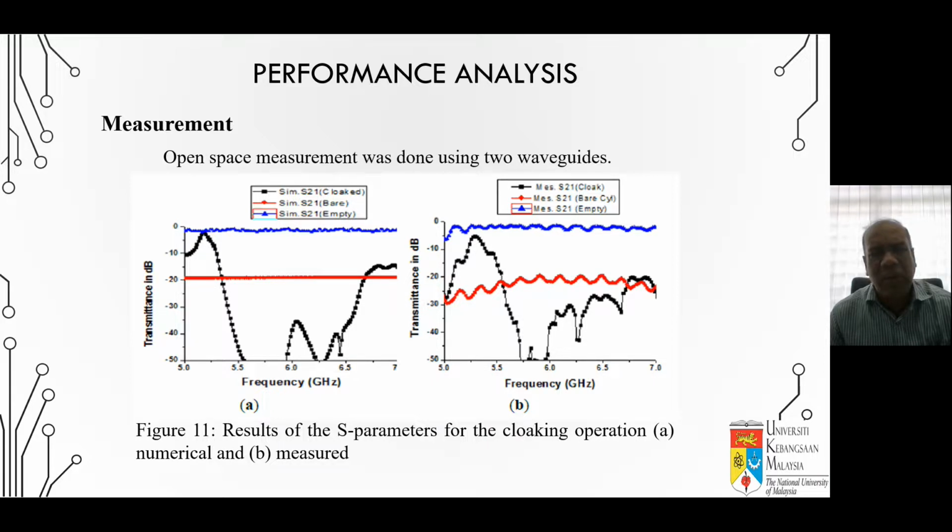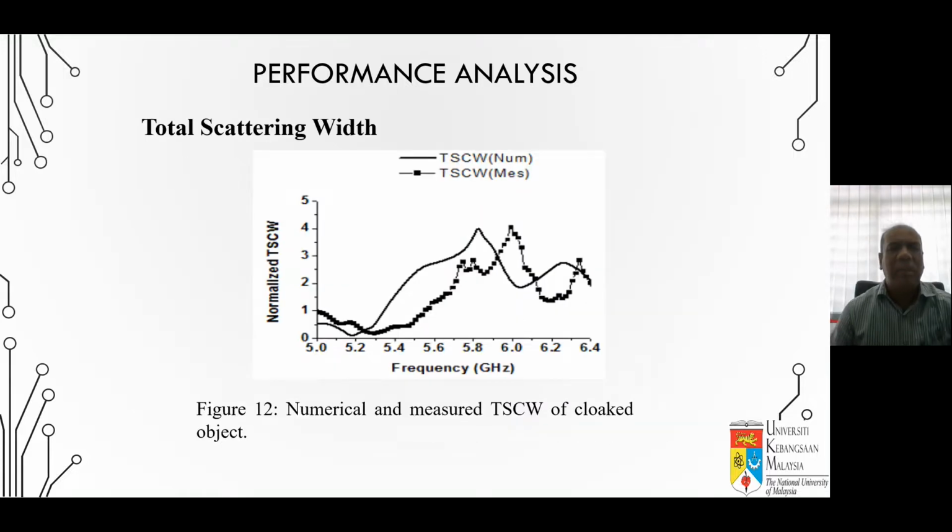So we have to clarify that our cloak is perfectly working. This is the important thing. This is the final judgment. If this judgment is properly done, then you can easily claim, and everybody can claim, whether this cloak is 100% accurate or not. So this is the final judgment.